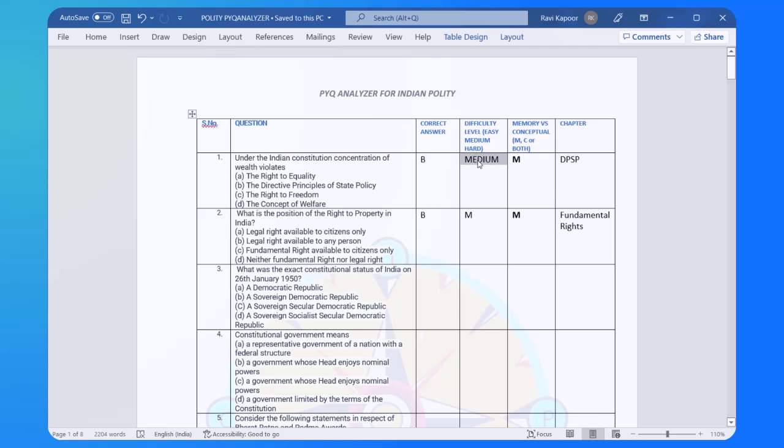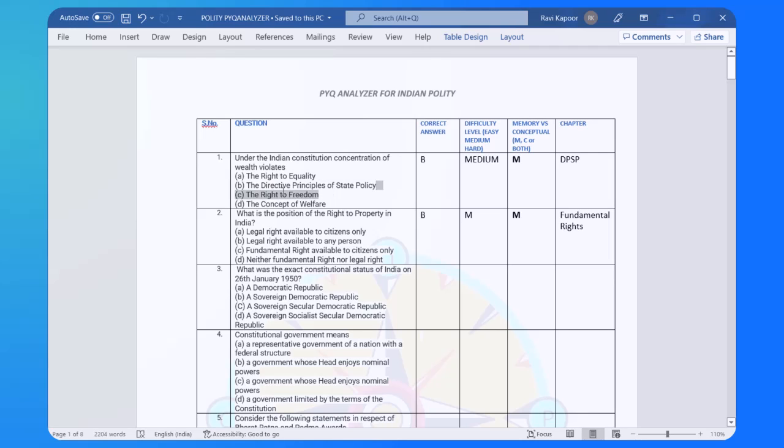And also mention the difficulty level that you think that question belongs to. So in my opinion, this is probably medium or easy. I'll give it medium. Does it require memory or conceptual understanding, or does it require both? I think this is memory based entirely. And which chapter of the Indian Polity, whether of D.T. Basu or whatever book you refer to, does it belong to? So this is definitely from the Directive Principles of State Policy. In fact, the correct answer is this one.